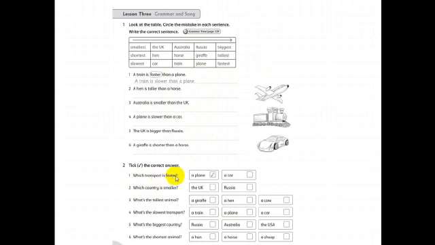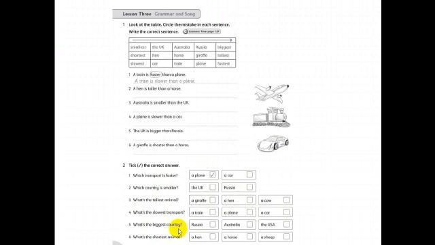Which transport is faster? Which is faster, a plane or a car? Yes, a plane. Number 2. Which country is smaller? The UK, Russia. Okay? What's the tallest animal? A giraffe, a hen, a cow. What's the slowest transport? A train, a plane, a car.